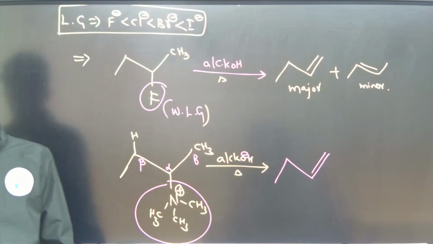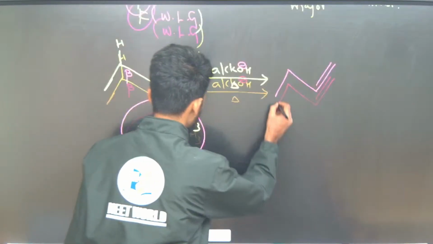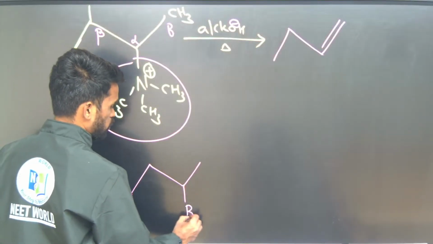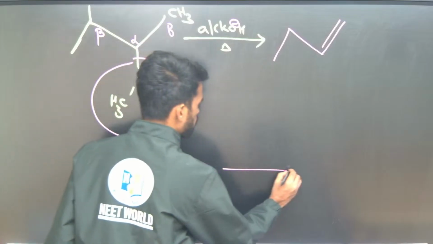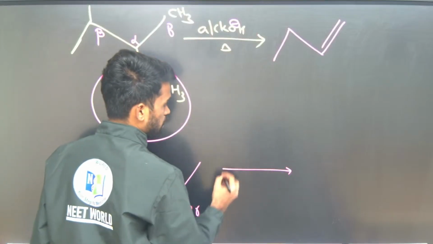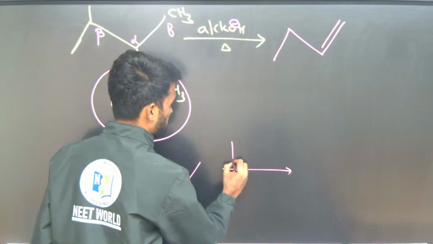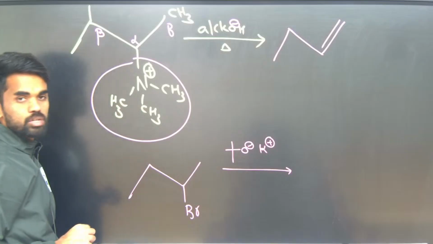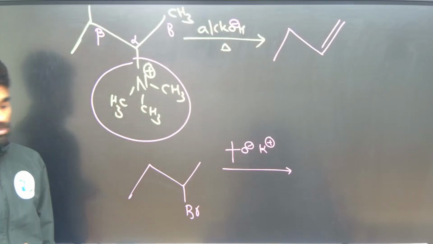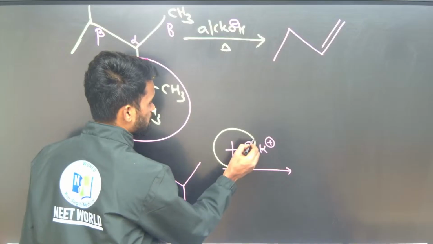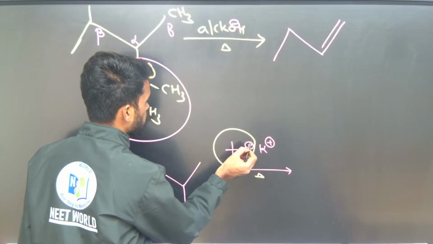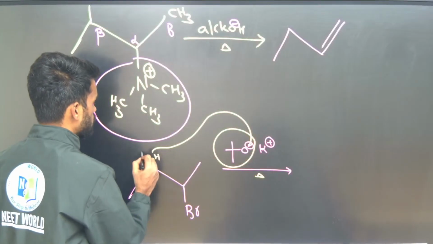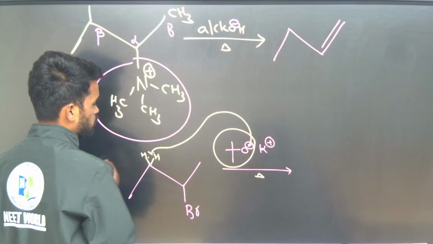Then the next one here is bromine only, a good leaving group. But if the base taken here is very bulky, tertiary butoxide ion, potassium tertiary butoxide I am taking here, this is a very bulky group, right? Now what happens? This bulky group will not enter inside this given alkyl substrate, and it cannot deprotonate from the more substituted side.